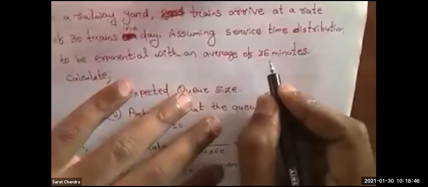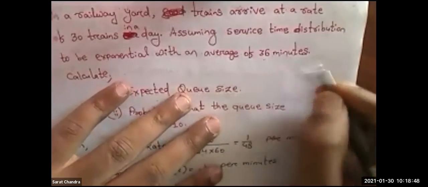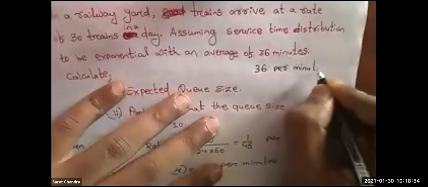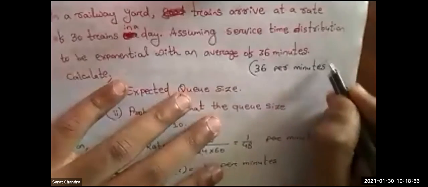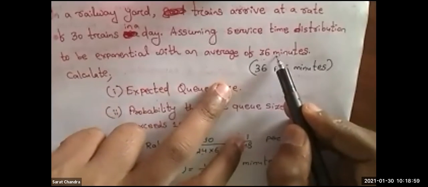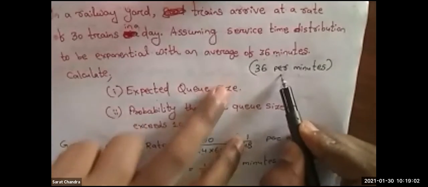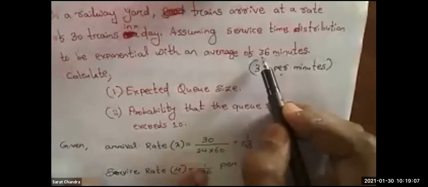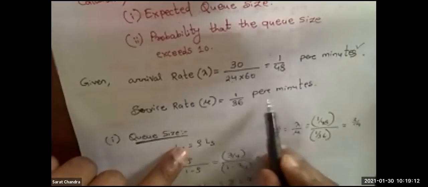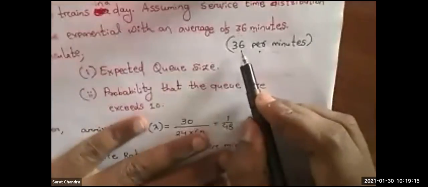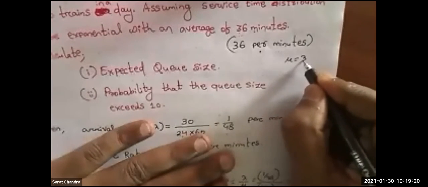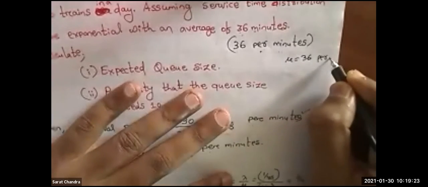You read the question very carefully, whether it is written 36 minutes or it is written 36 per minute. They can give the question like this, they can give the question like this also. I will tell you what is the difference. If in the question they give 36 minutes, then the answer will be 1 by 36 per minute. If in the question they simply write 36 per minute, in that case your mu value will be simply 36 per minute.